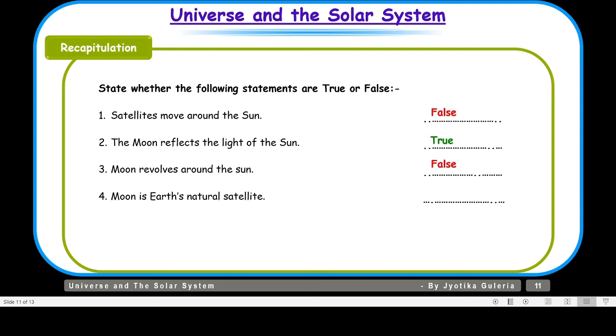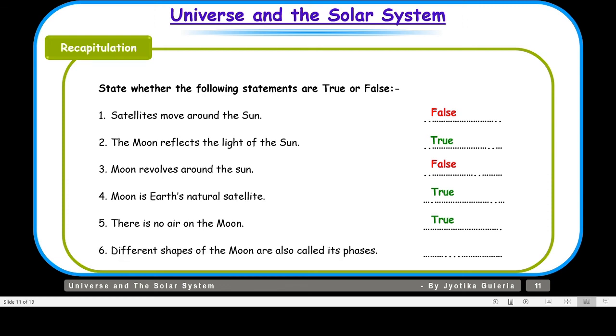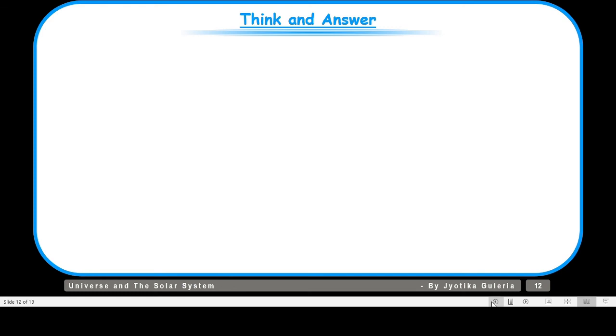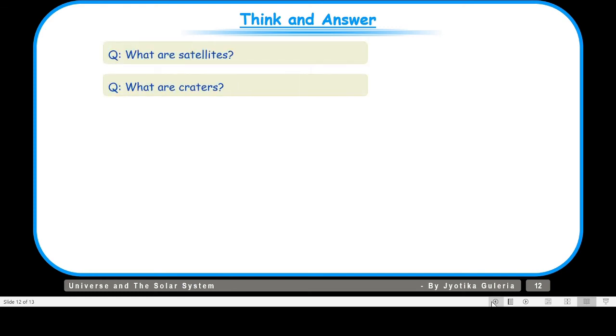The moon is Earth's natural satellite. That is true. There is no air on the moon. Again, that is true. Different shapes of the moon are also called its phases. That is true. So with this, let us move on to the think and answer section. What are satellites? What are craters? Draw and explain different phases of the moon.